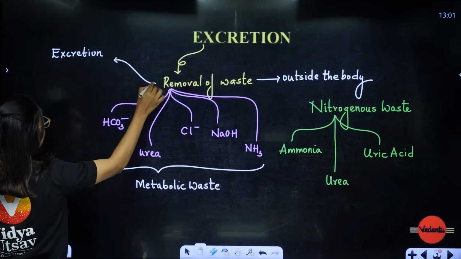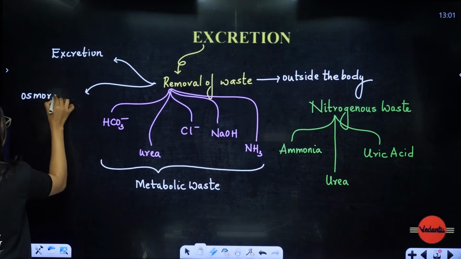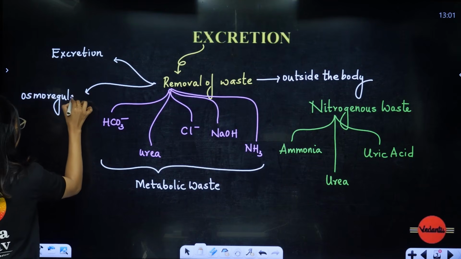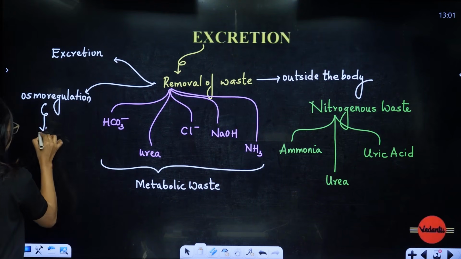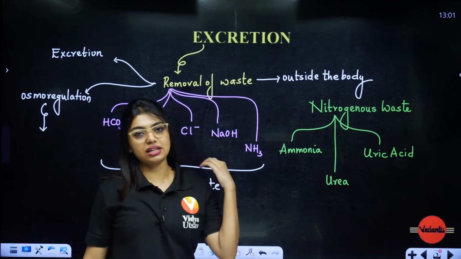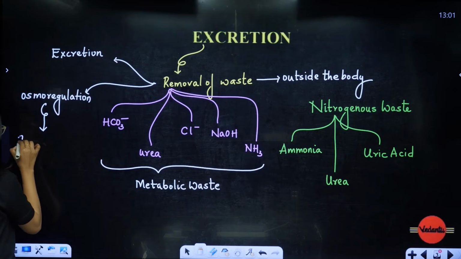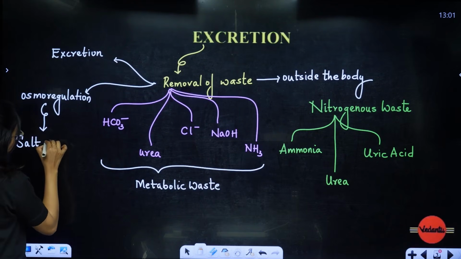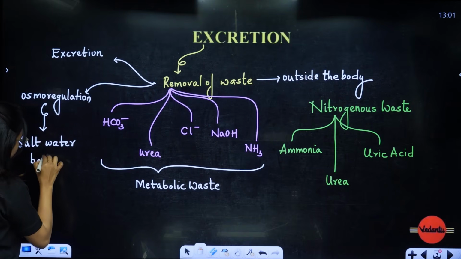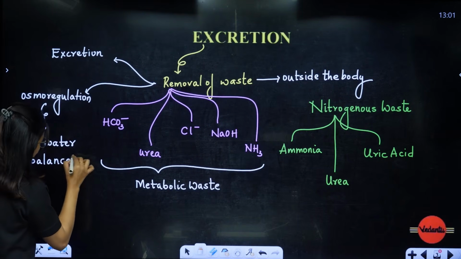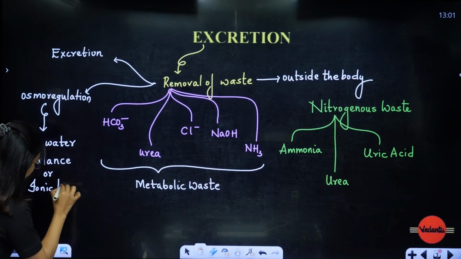Other than excretion, they always do one more job even without asking, that is called osmoregulation. What is osmoregulation, ma'am? Osmoregulation, students, is salt water balance, or in simple words, in one word, you can call it ionic balance.